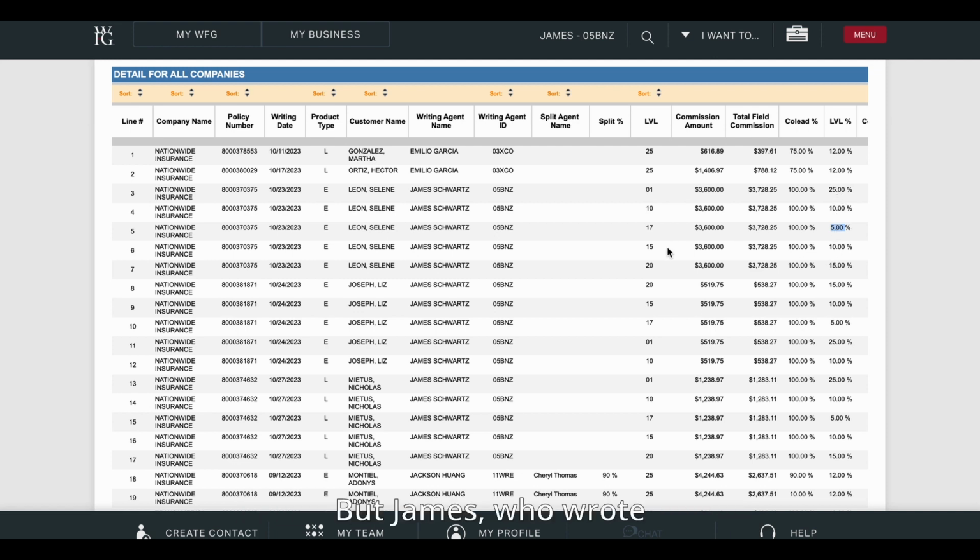But James, who wrote this case, is an SMD. So I'm at level 20. I have over here 15 more percent, totaling for my overall commission rate 65%. Now, when I'm overriding somebody, like for example, I override Emilio, he is an SMD in my organization. I'm a level 25, he's a level 20. I get a 12% override on every SMD in my organization.